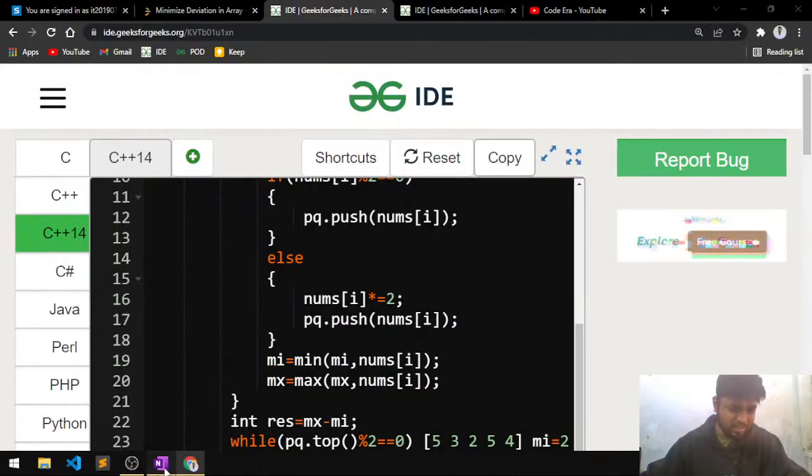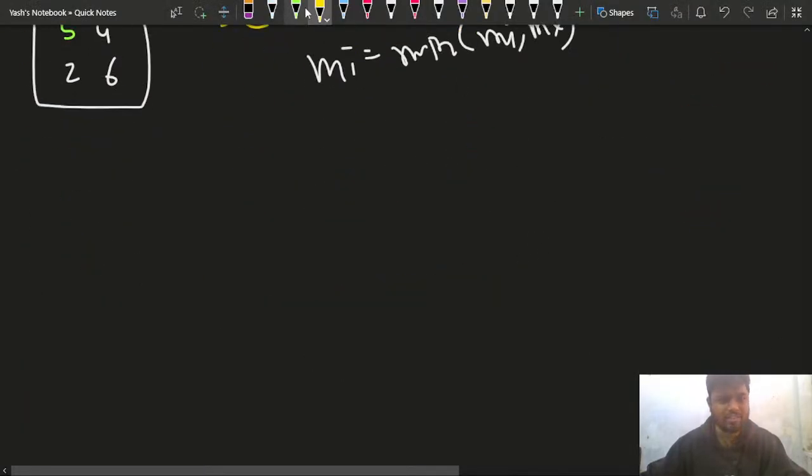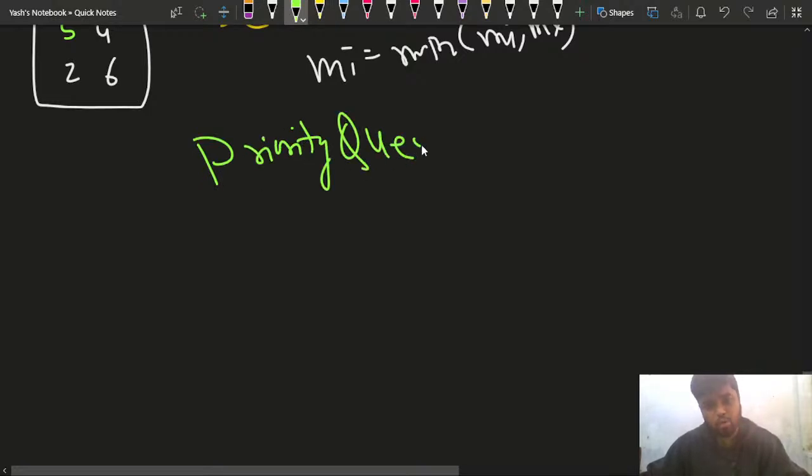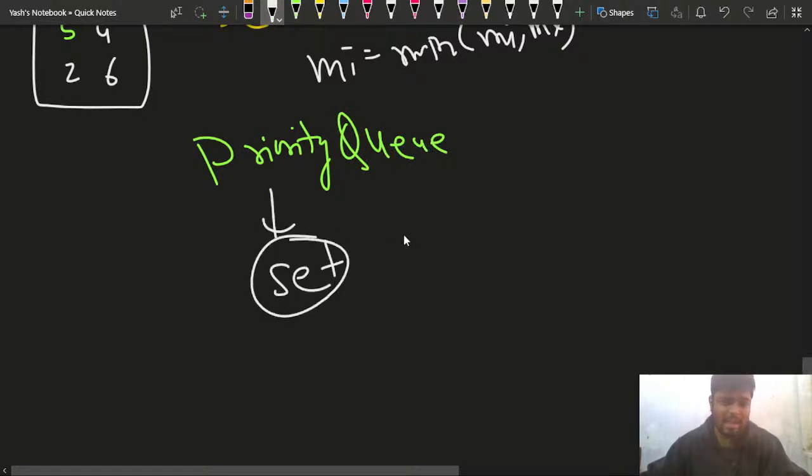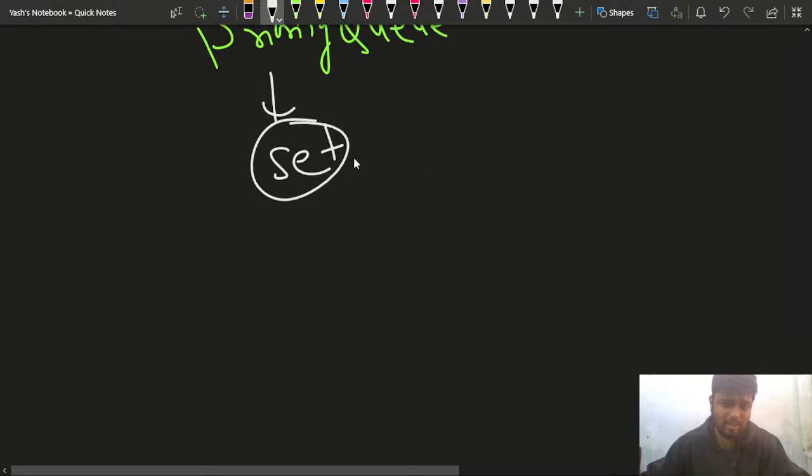Another thing that you could have done is, suppose someone was thinking, how can I do it? Instead of a priority queue, you could have also used a set data structure, right? In the set you could have directly found the maximum element.